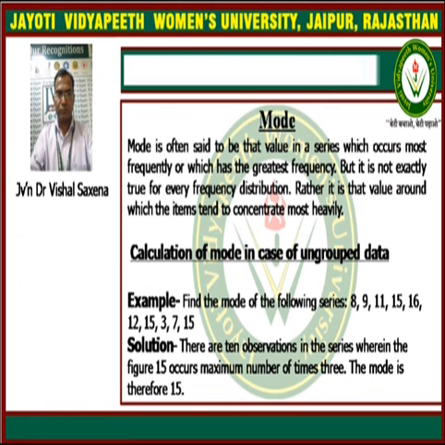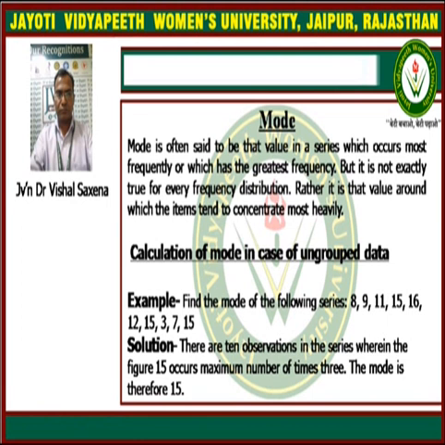The data are 8, 9, 11, 15, 16, 12, 15, 3, 7 and 15. These data are written in ungrouped form, or individual series form.